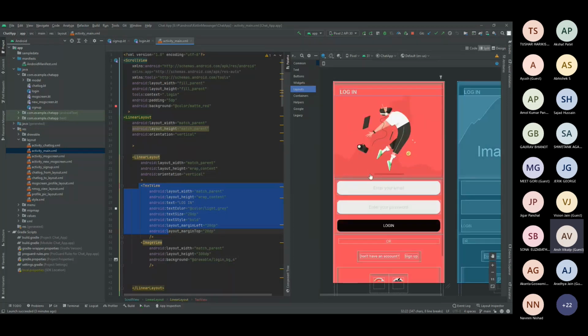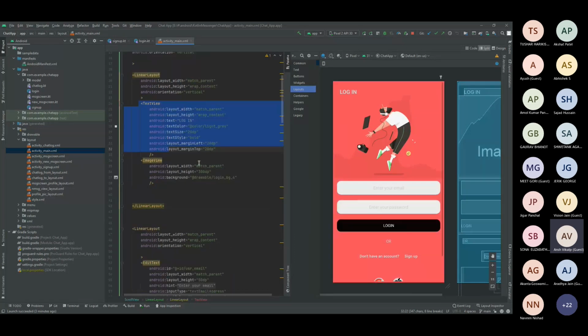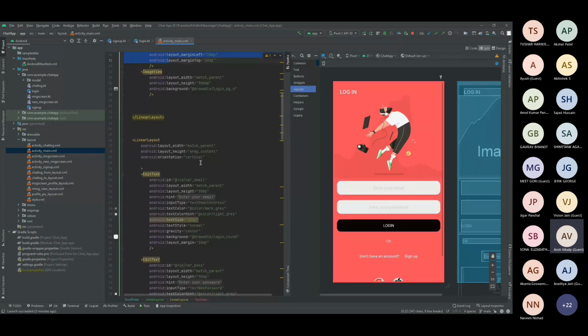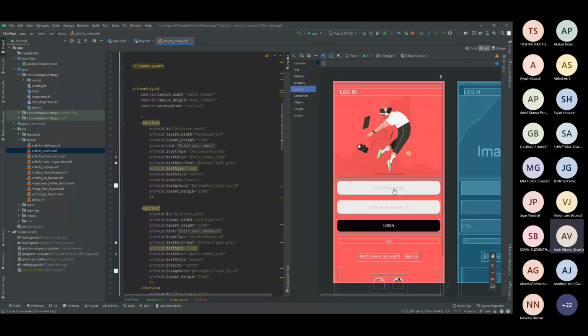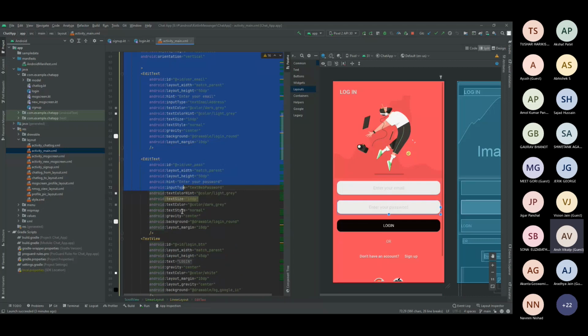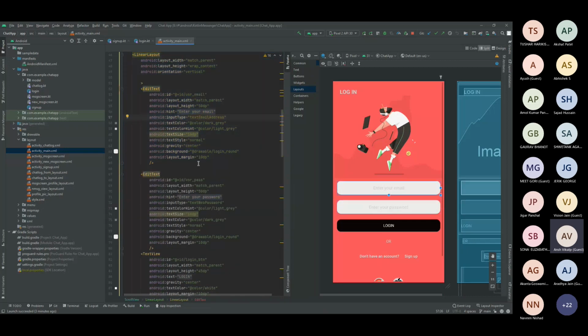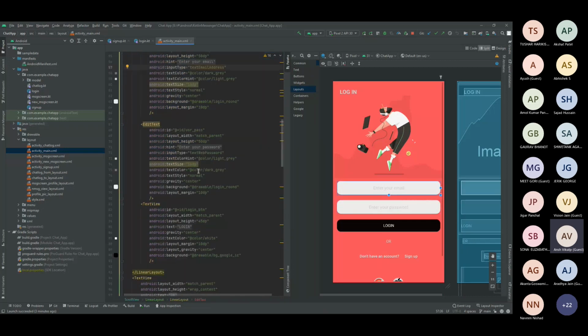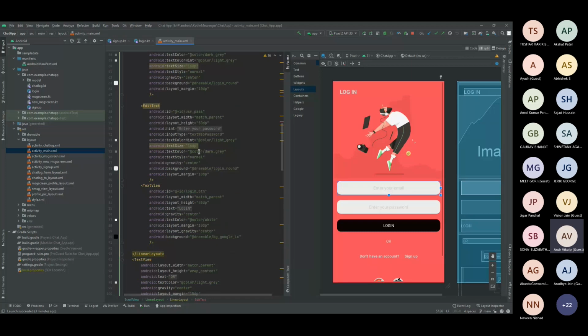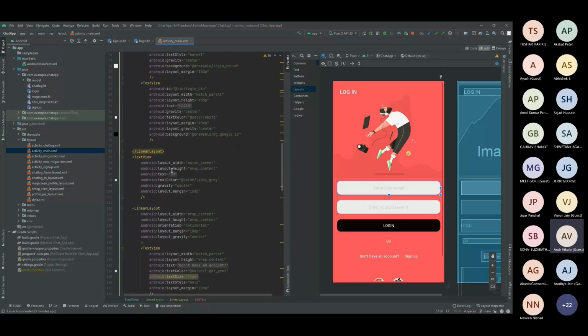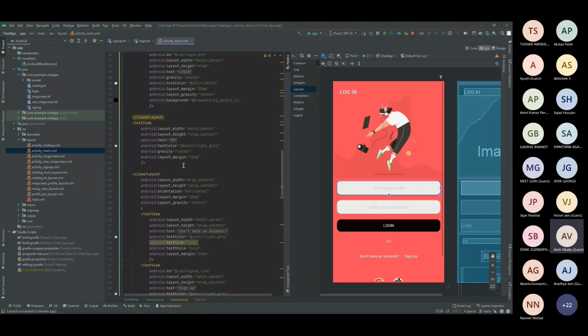This is the login. These are all the text views and stuff. And this is the edit text where I will be taking the email. This is the password. As you can see, this is all the code which I will be telling you. So this is where I take the email address using the edit text, and this is where I take the passcode. And this is the button and stuff. They are below here, as you can see.